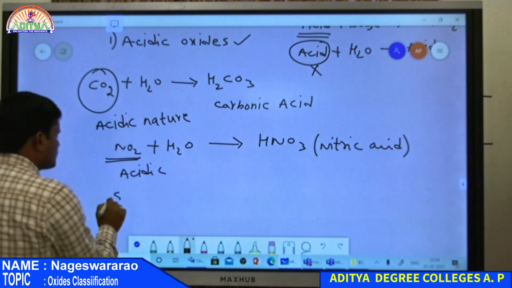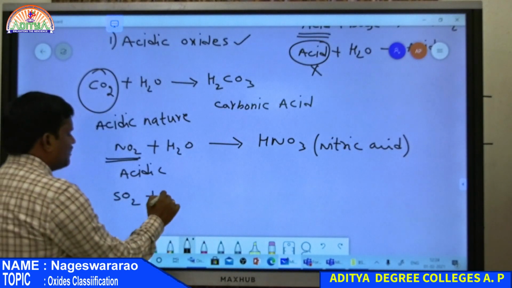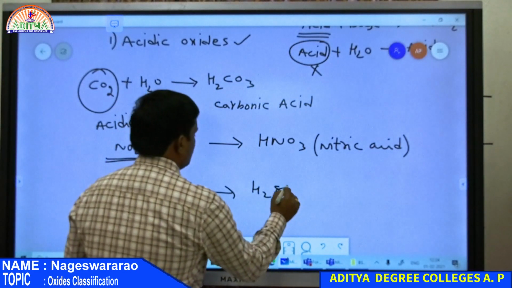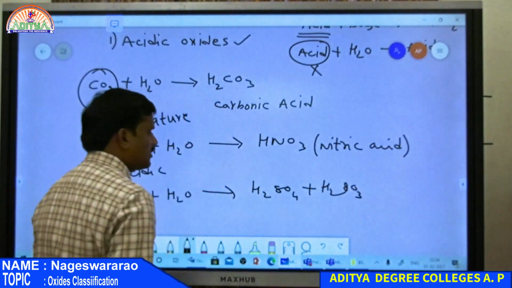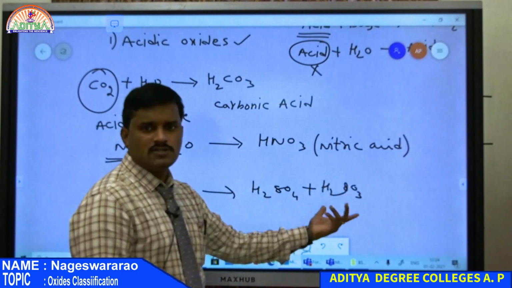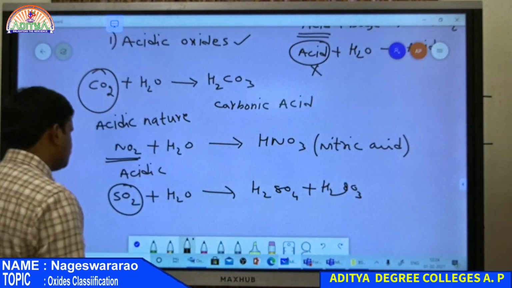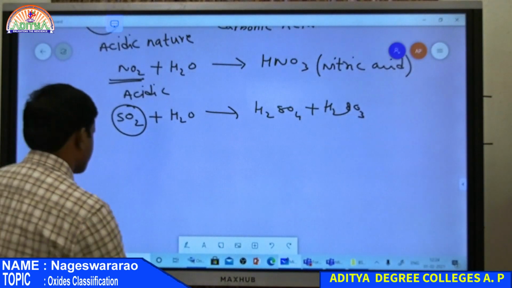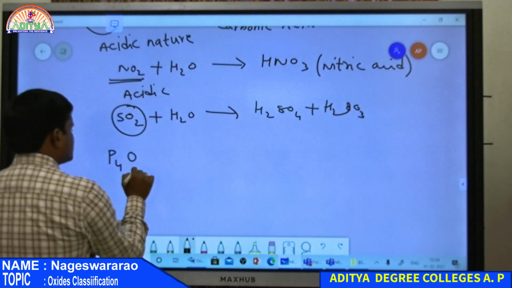Next example, SO2, sulfur dioxide. Whenever sulfur dioxide reacts with water, it gives H2SO4 or H2SO3, basing on the number of moles. Here both are acids, therefore SO2 is acidic in nature. Next example, P4O10, phosphorus oxide.